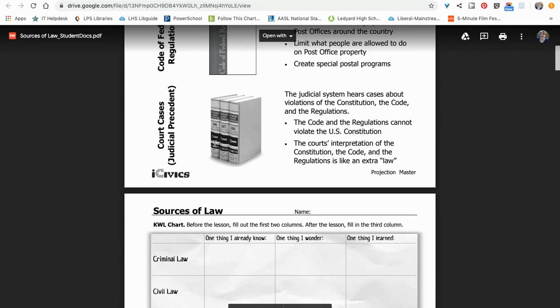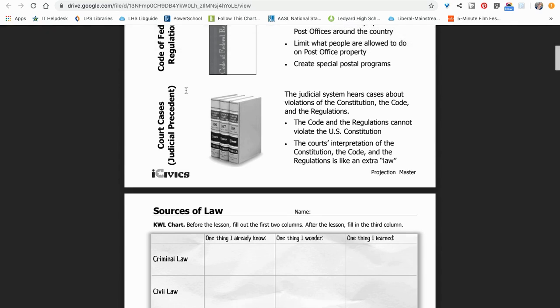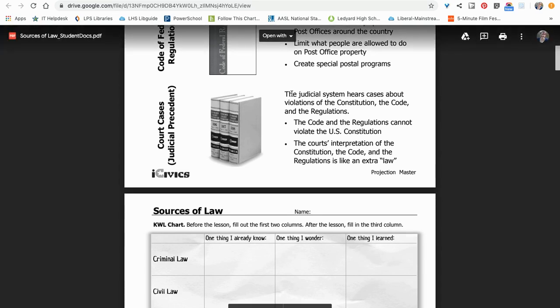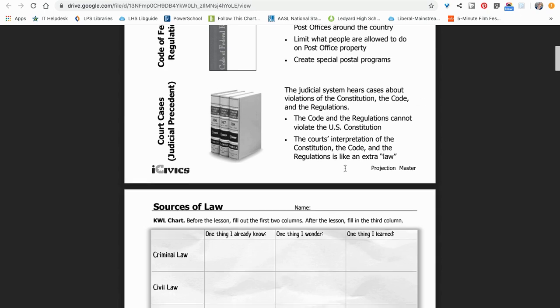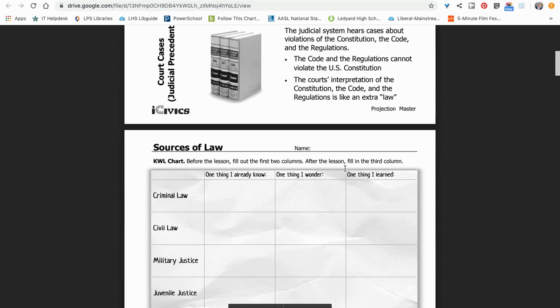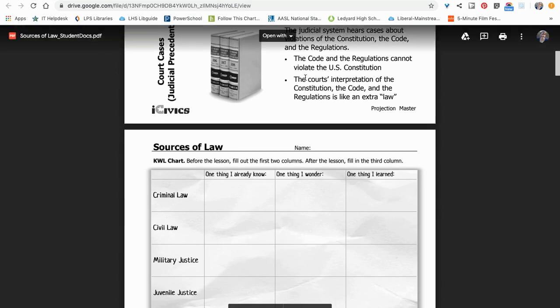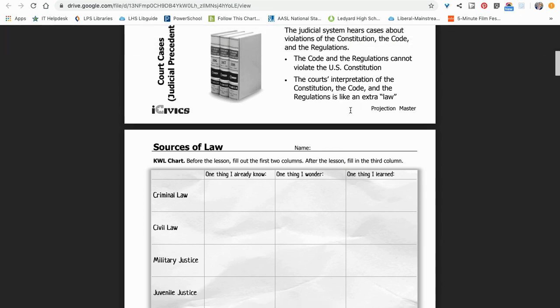Okay. Court cases, judicial precedent. Did I say that right? Precedent. It almost sounded like I said president. I said precedent. The judicial system hears cases about violations of the Constitution, the Code, and the regulations. The Code and the regulations cannot violate the U.S. Constitution. The court's interpretation of the Constitution, the Code, and the regulations is like an extra law.